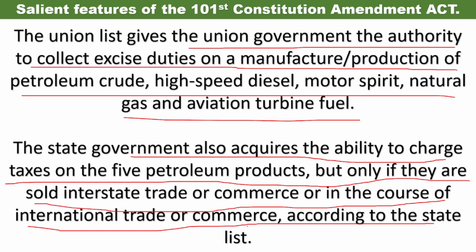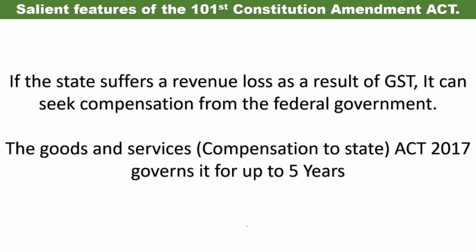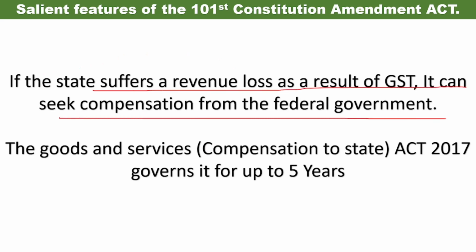So this is all about whatever is mentioned in the union list as well as the state list. If the state suffers a revenue loss as a result of GST, it can seek compensation from the federal government. By chance, from this GST, if there is any revenue loss for any particular state, then it can take some compensation from the federal government.